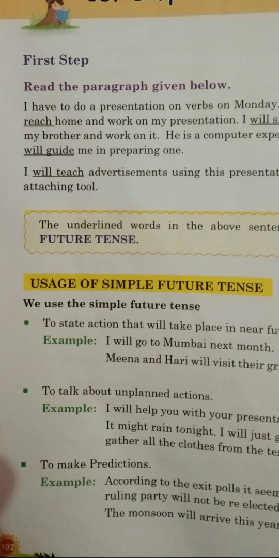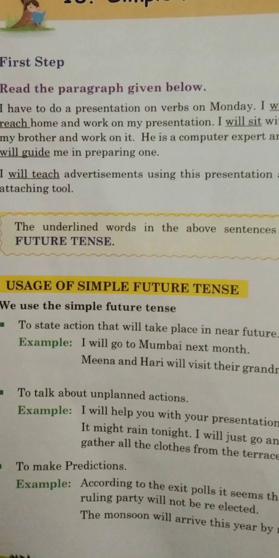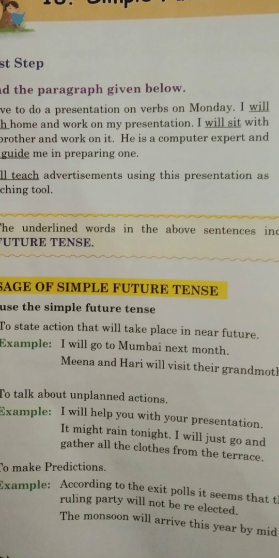We use the simple future tense to talk about an action that will take place in the near future. Like, I will go to Mumbai next month. Meena and Hari will visit their grandmother in May. To talk about unplanned actions, when we have certain actions which are not planned, like, I will help you with your presentation. It might rain tonight, I will just go and gather all the clothes from the terrace.